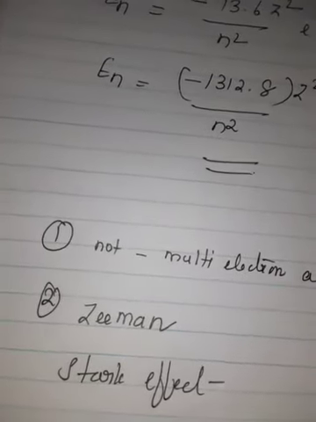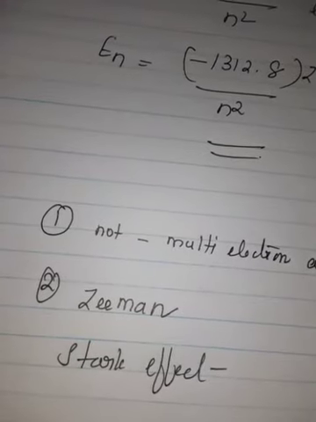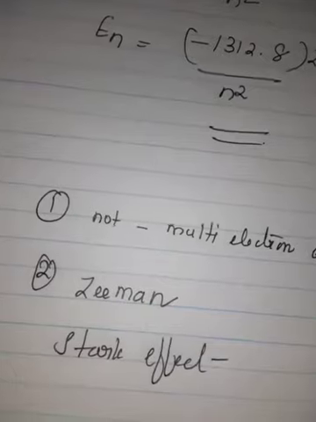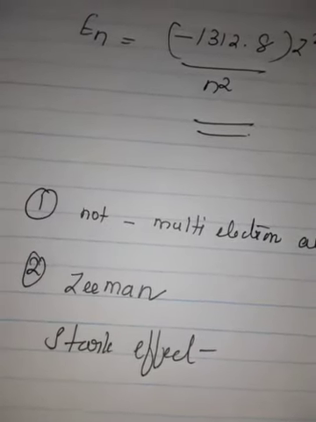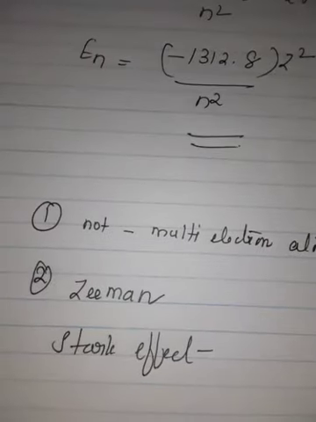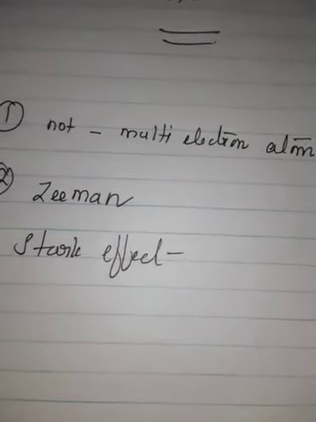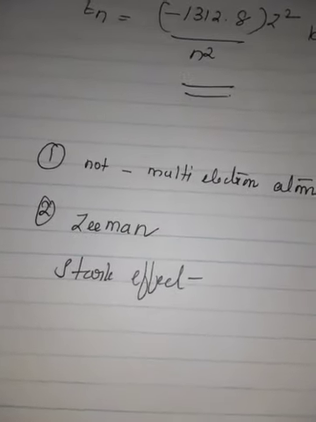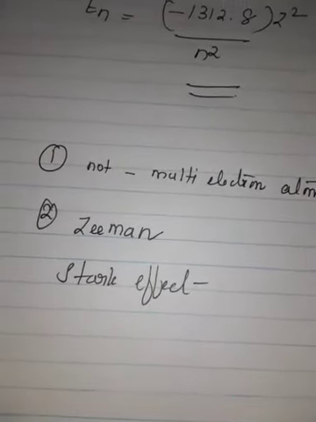Third one, Bohr's theory was unable to explain why the electron is restricted to revolve around the nucleus in a fixed orbit in which the angular momentum of the electron is equal to nh by 2 pi. For this question, the answer cannot be given by Bohr. But later, the answer for this was given by Louis de Broglie.